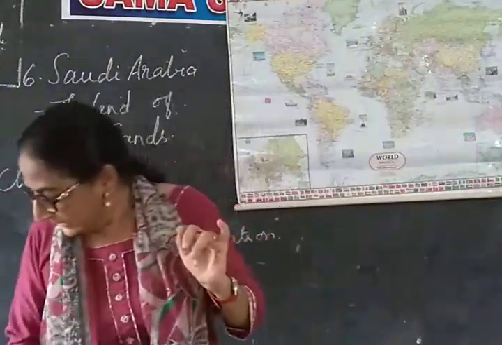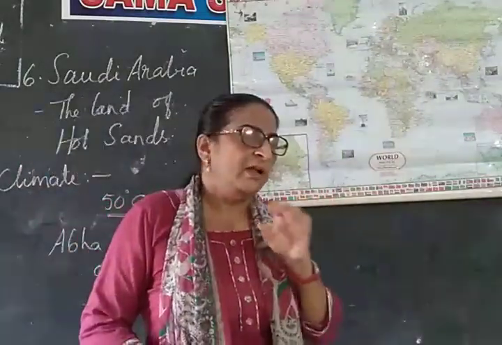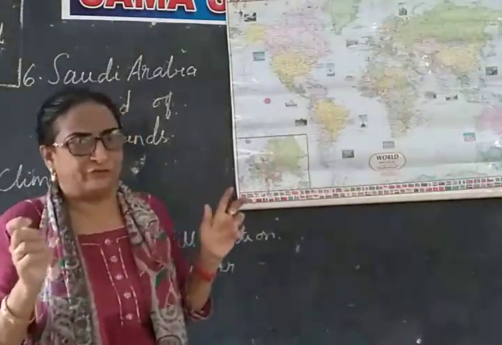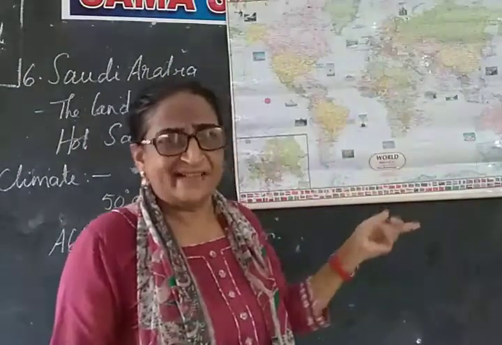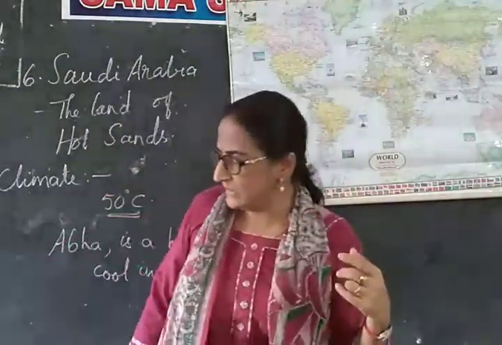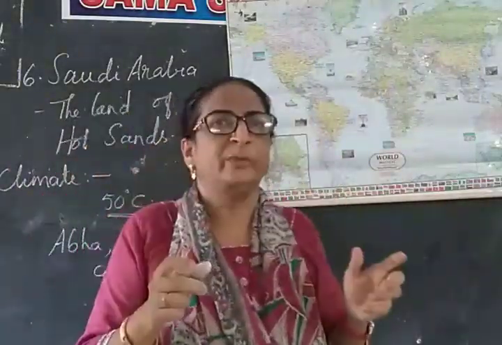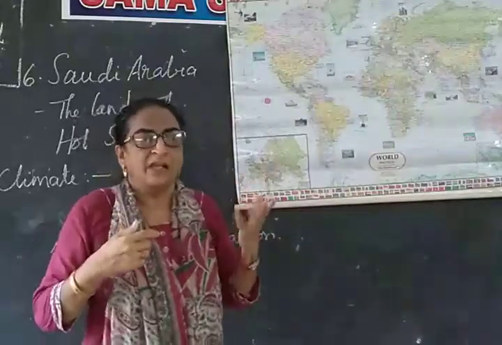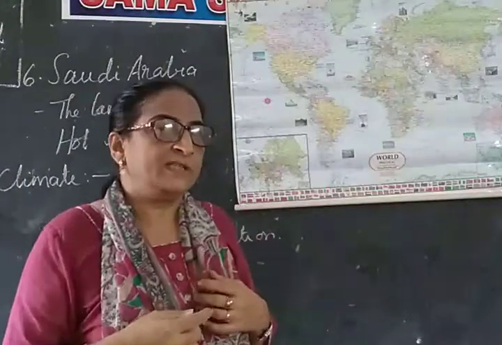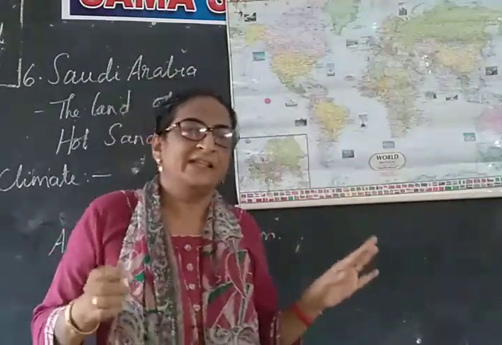So I told you the climate is very hot and dry. The climate, how is the climate in Saudi Arabia? It is very hot and dry. This country gets very little rainfall. That is why it is a desert, isn't it? The places where the rainfall is very little, that is a desert here. So the temperature is hot throughout the year. So low humidity, the temperatures are very high. They reach 50 degrees centigrade. So the night becomes cool because in the night time the sand will lose the temperature fast. That is when the nights become cooler.